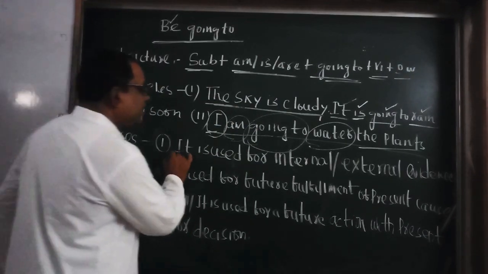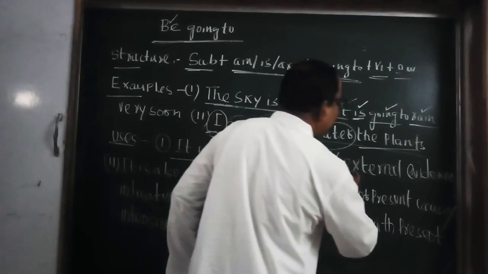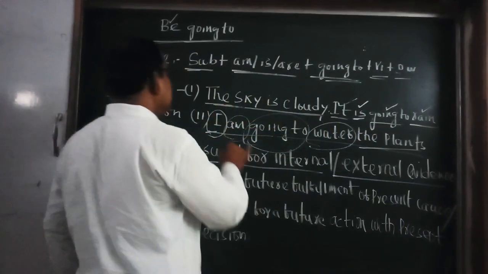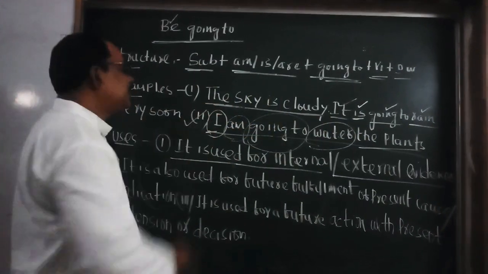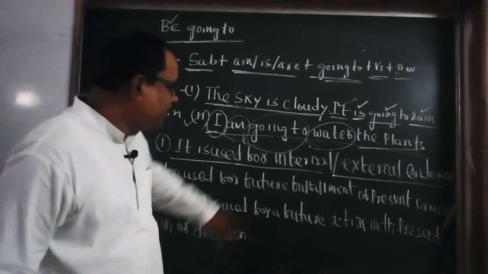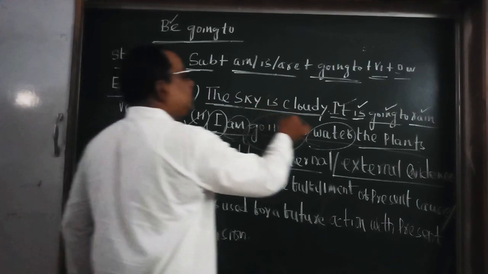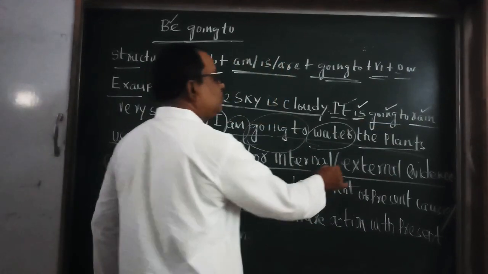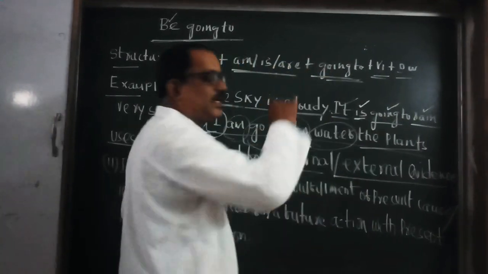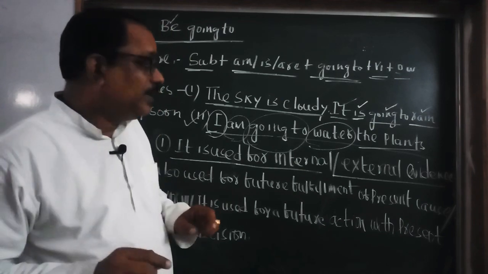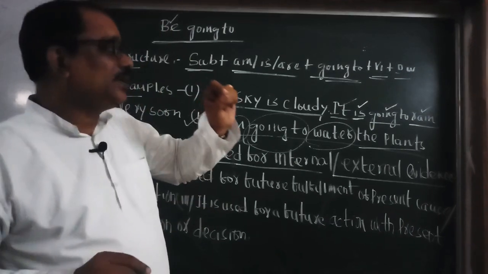First one, it is used for internal or external evidence. Example 2 is an example of internal evidence, the evidence within me. The sky is cloudy, it is going to rain is an example of external evidence. External evidence is that evidence which you can see.